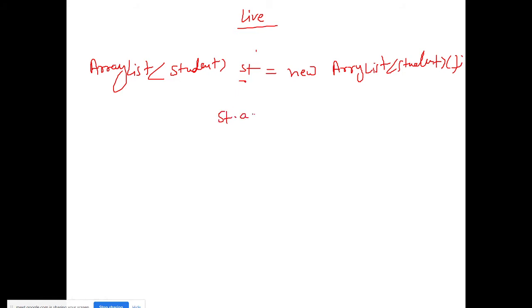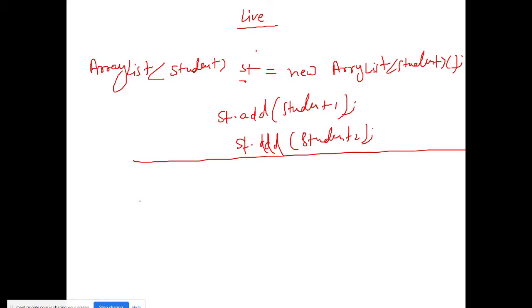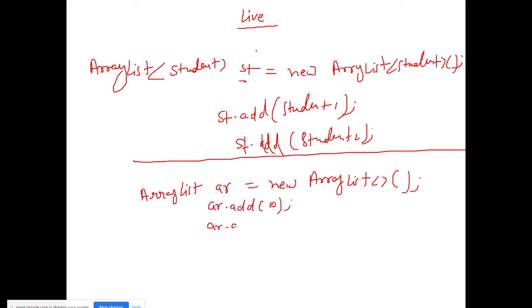You will add some students, sc.add(student1), I will come to these points later, add student2. And let's declare a simple array list, ArrayList AR equal to new ArrayList, and you have added AR.add first roll number, AR.add second roll number, AR.add third roll number.